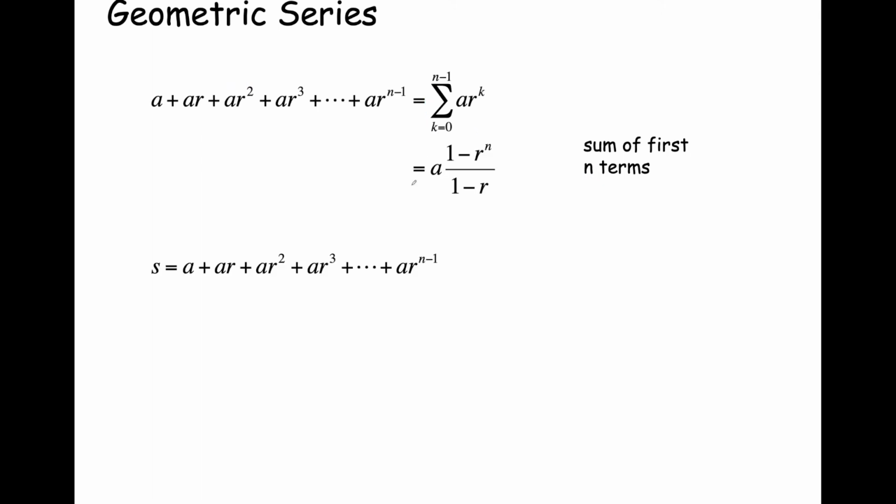So let's do that. Let's rename this sum. We're going to rename it S. We're going to say S is equal to that sum of the first n terms. We have the 0th term, first, second, through the (n minus 1)th. That's n terms total, right? n terms. And so we're going to call that S. And now what we're going to do is multiply both sides of the equality here by a constant r.